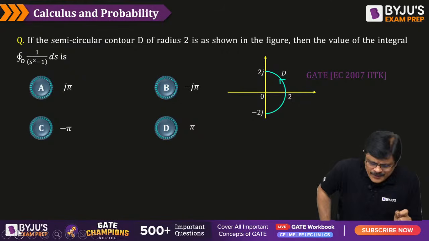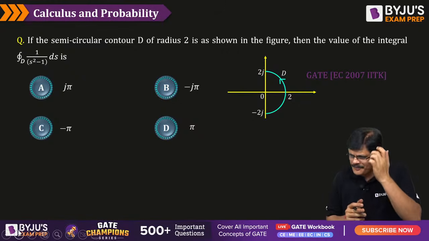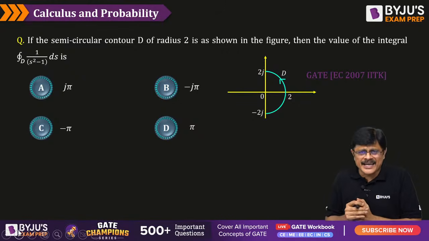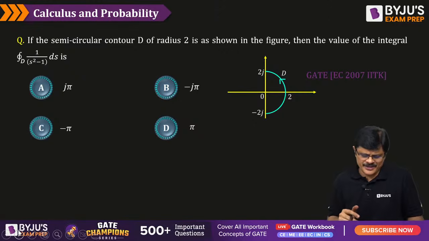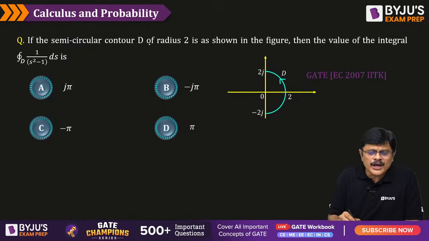Now let us take one integration problem. Of course, we generally use Z, he is using S. Don't worry about it. In the semicircular contour D of radius 2, which is shown in this particular figure,